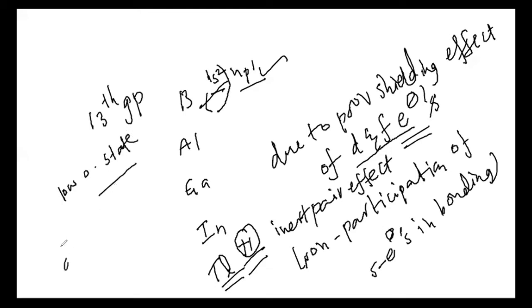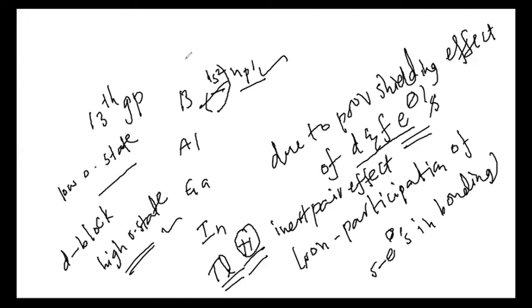Whereas in the d block elements, down the group, the higher oxidation state is more stable. Clear?